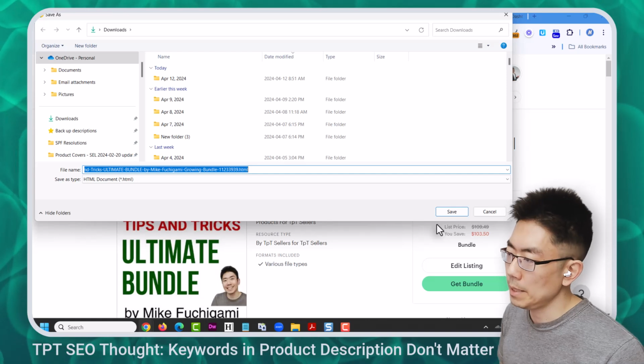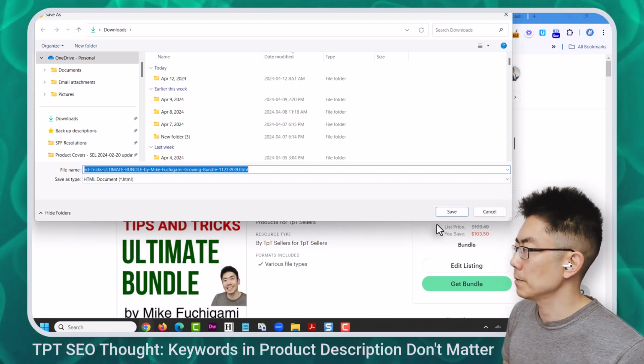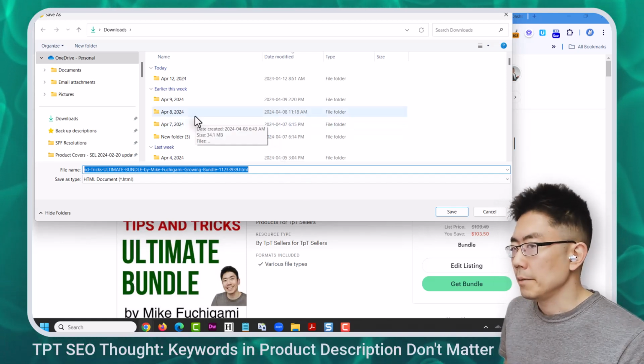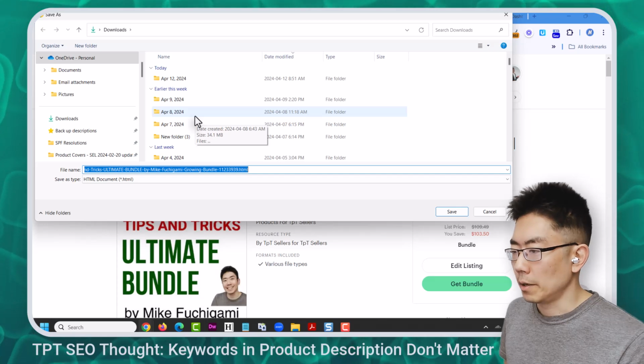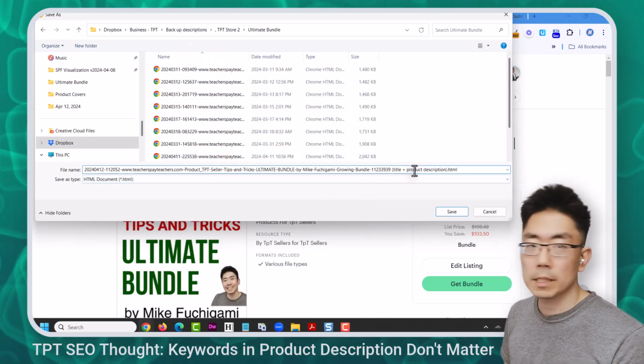But if I'm a TPT hamster or a hawk and I'm cranking out resources, yeah, I would document stuff because I forget what I changed so quickly. If you're just beginning, just move the needle, get products out there. Backup descriptions, TPT store 2, ultimate bundle, title plus product description.